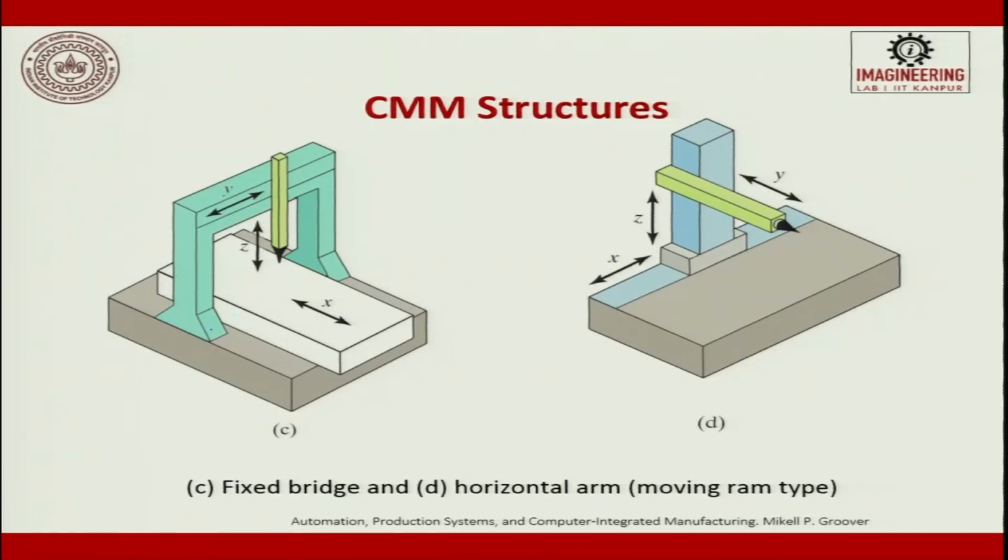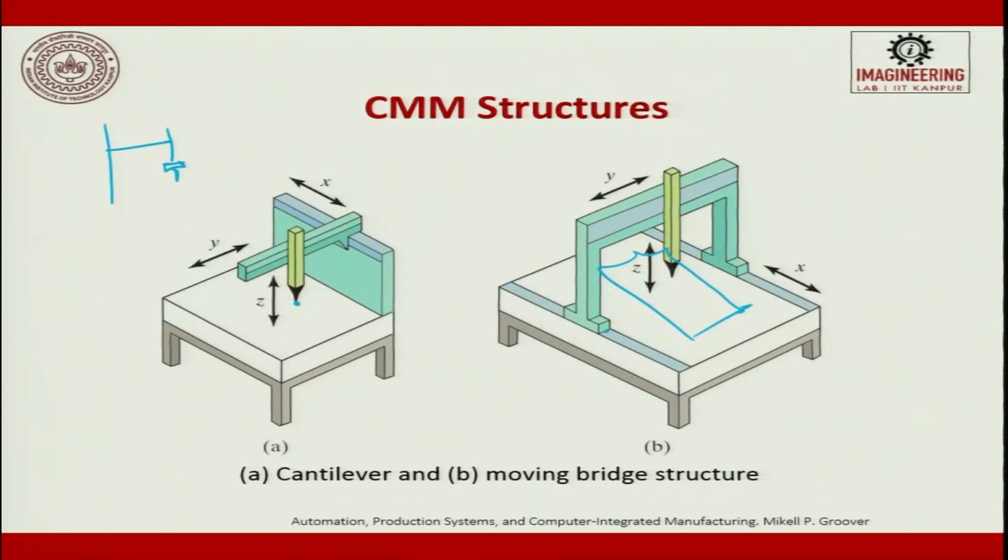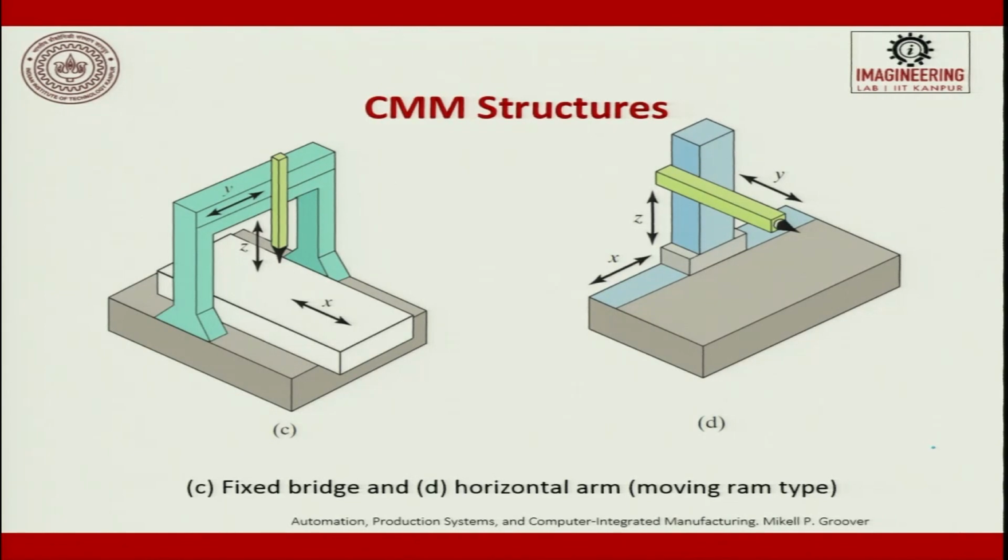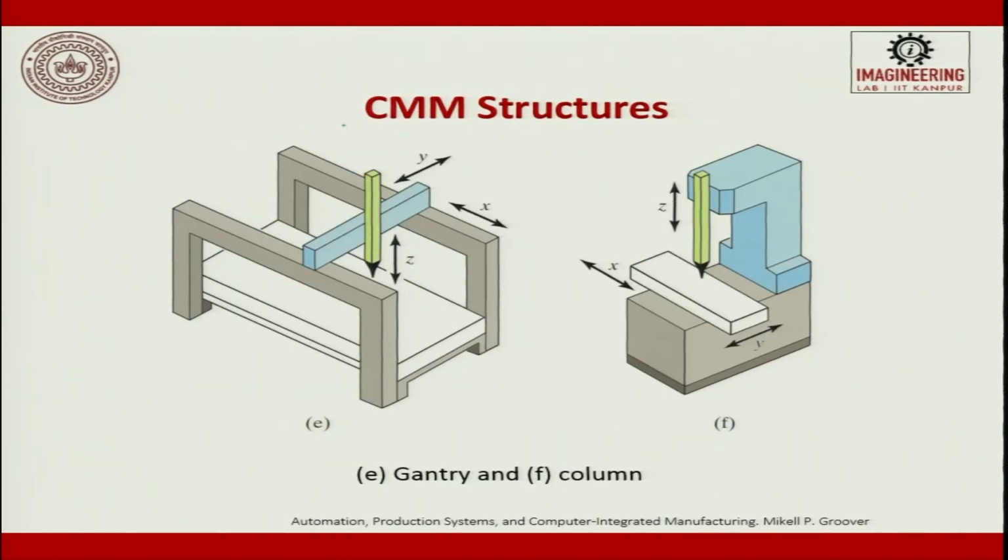The third one you can have is fixed gantry, but a moving table. The next one is horizontal arm. The difference between the horizontal arm and the cantilever type is, in the cantilever there is a horizontal and then there is a vertical. Here there is only horizontal. So, if you have a large component and if it is along a plane and you want to measure it along the vertical axis, then we use this horizontal arm. Then you have a gantry type which is used, and then finally it is also a column type. These are the 6 common CMM structures which are extensively used in the factory environment.